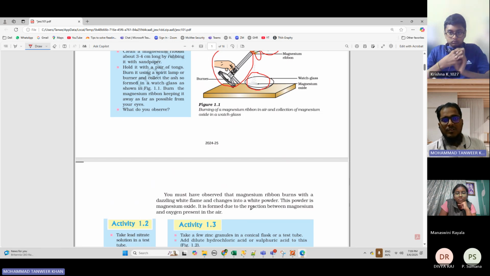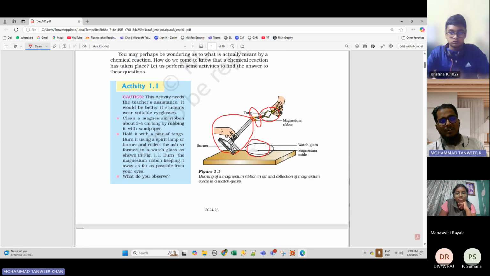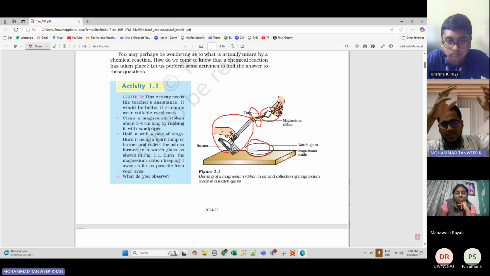So how did you get this? It is because of the reaction between magnesium and the oxygen present in the air. You have taken magnesium ribbon, and when you burn it, it comes in contact with oxygen. Magnesium plus oxygen gives magnesium oxide, which comes downwards and gets collected here. This is a good example of a chemical reaction.